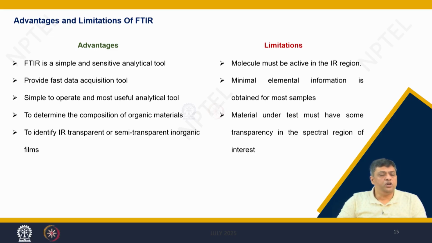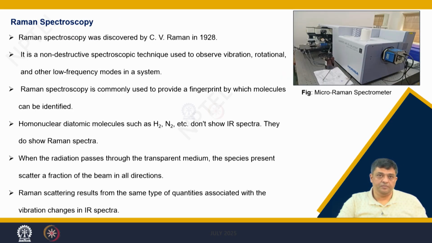You must have understood that there are advantages and limitations. So, FTIR is simple and sensitive, provides fast data, is very simple to operate, and the physics behind it is already well understood. But the limitations are that molecules must be IR active. You do not get information about the elements which are present, and the material should be transparent to a certain extent to give you reliable data.